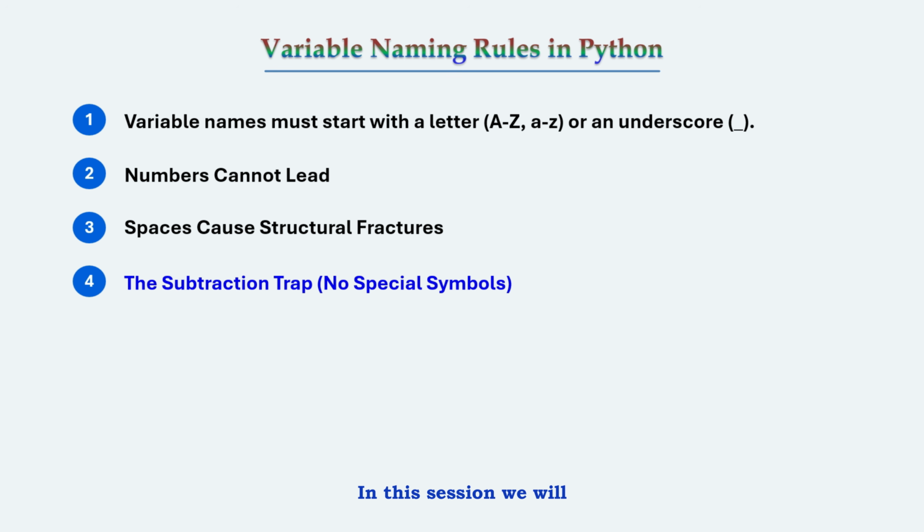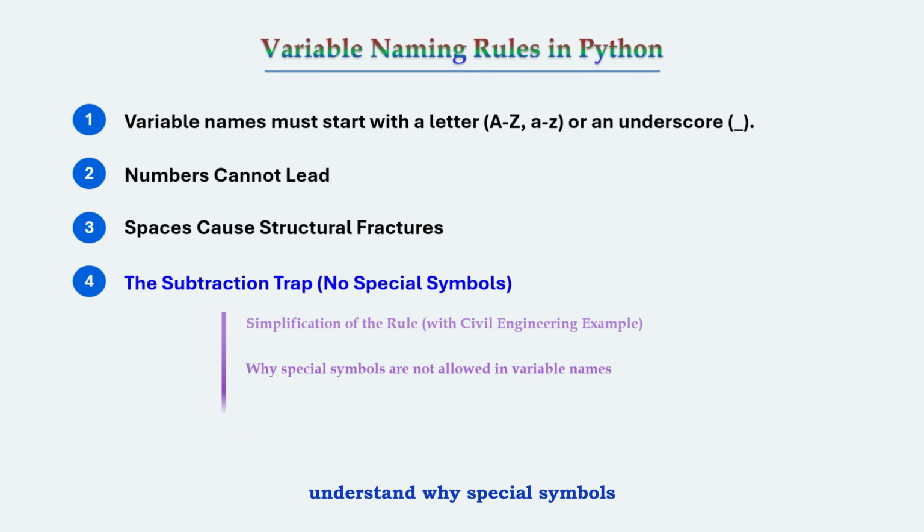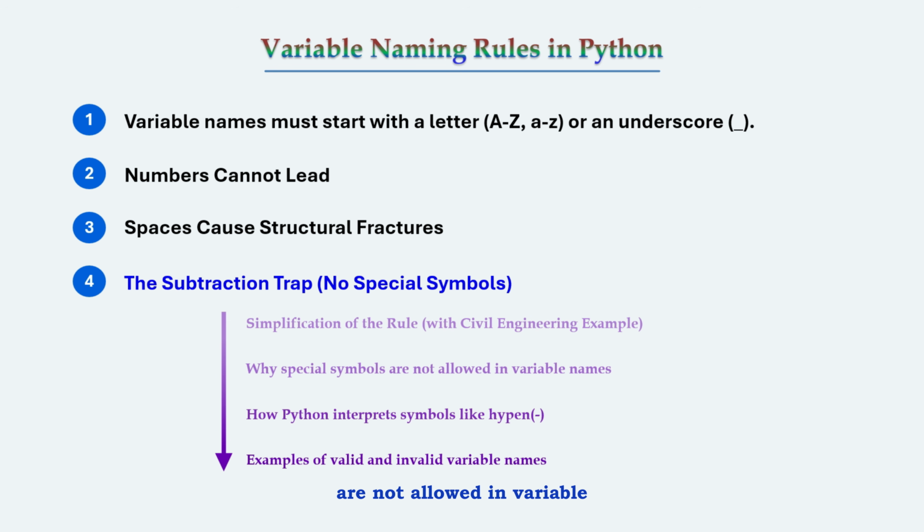In this session we will understand why special symbols are not allowed in variable names, how Python interprets symbols like minus or hyphens, examples of valid and invalid variable names, and then we'll discuss the correct way to write variable names using underscore. So just like our previous sessions, we will understand this concept using simple civil engineering examples.